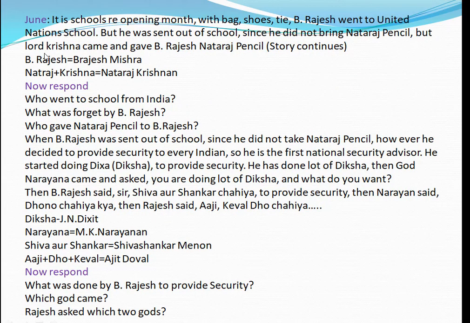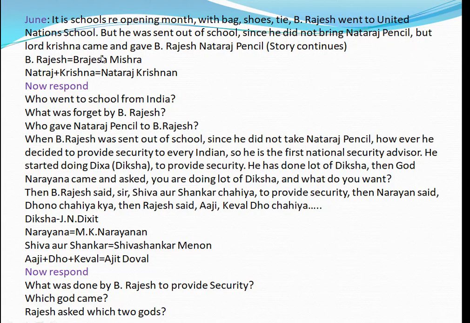Next, June. It is the school reopening month. With bag, shoes, tie, be Rajesh. If you have any friends named Rajesh or any relative, just imagine him. B. Rajesh went to the United Nations school, but he was sent out of school since he did not bring Natraj pencil. It's a very silly reason. He has a tie, shoes, belt, books, everything, but he was sent out from school. Why? What is the reason? He does not carry Natraj pencil.